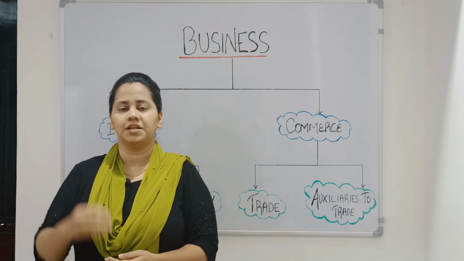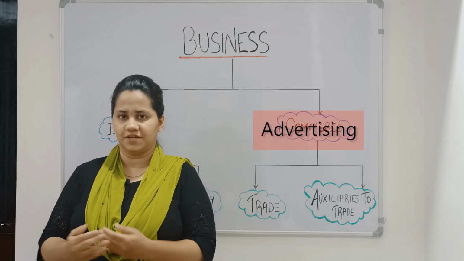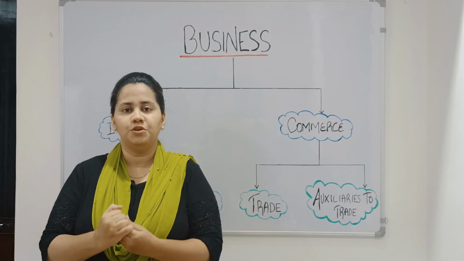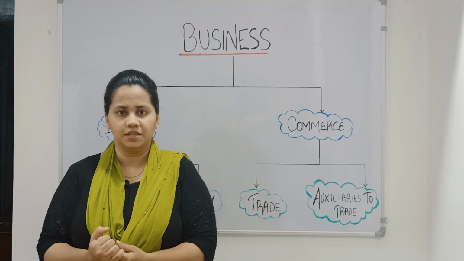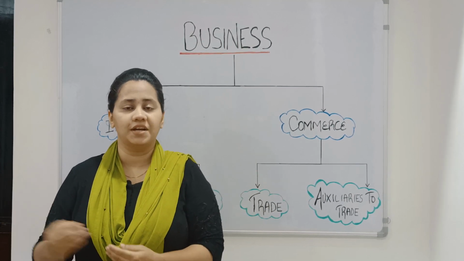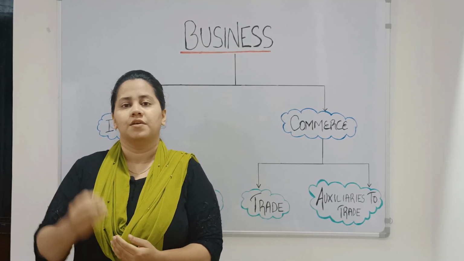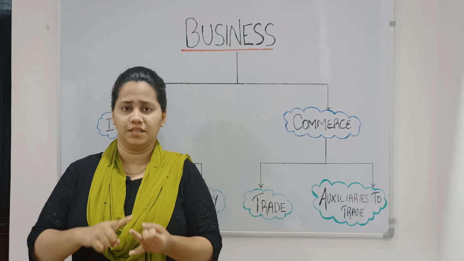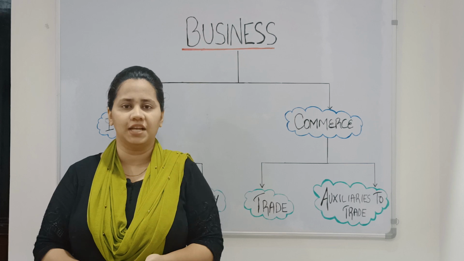Under aids to trade, there is also one important component, which is advertising. Now we have to know the importance of advertising. When you advertise a particular product, it creates awareness in the mind of the customer. An advertisement could be in any form. For example, it could be in the newspaper, in the magazine, on the radio or on television.